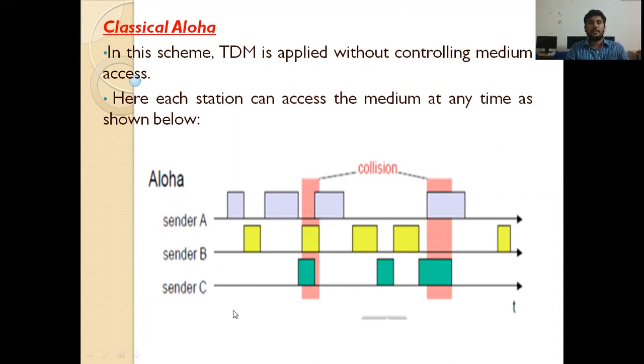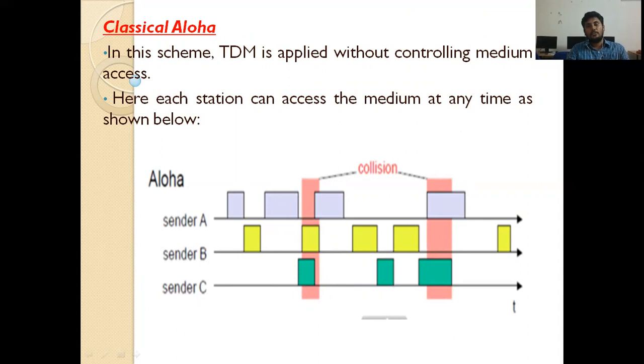But the disadvantage of classical Aloha, as we already discussed earlier, is that there is no certain time period for data packet transmission. So randomly they transmit data packets: sender A, sender B, and sender C. These are the data packets sent by sender C, these by sender B, and these by sender A.